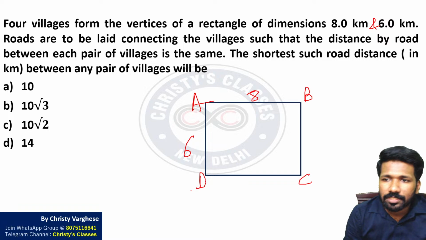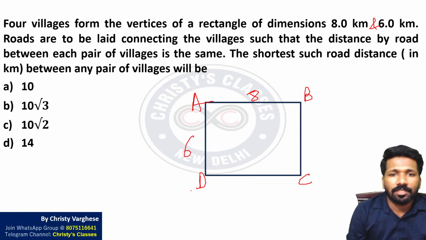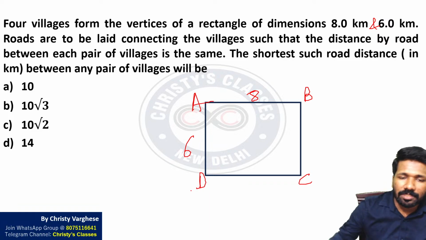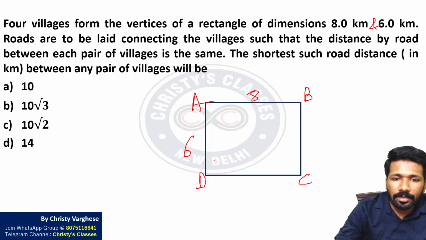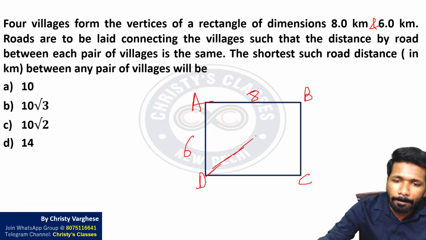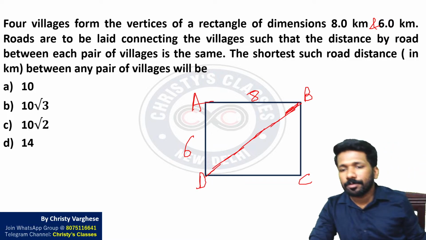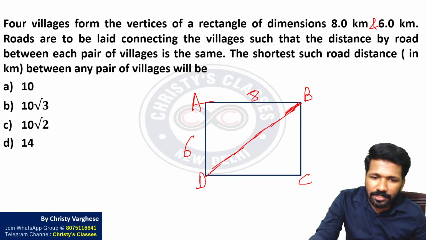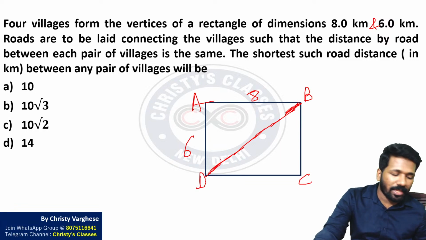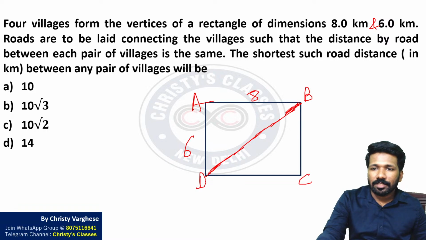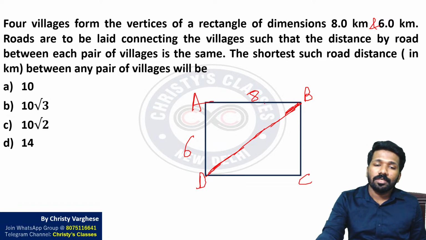So the shortest such road distance between any pair of villages would be... Shortest means, shortest distance will be this diagonal distance. With respect to this rectangle, we can say this diagonal distance will be the shortest distance. So the question is indirectly asking what is this diagonal distance, because shortest such road distance between any pair of villages. So yeah, actually the sides we cannot consider.